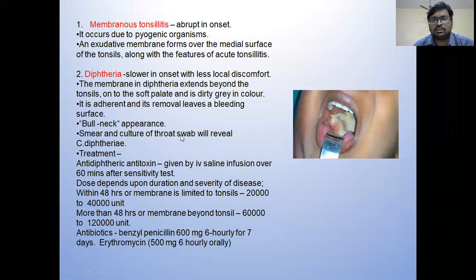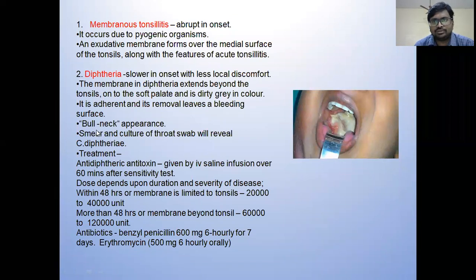Because nowadays this disease is rare because we are using DPT vaccination. So even this diphtheria can present with a membrane. This membrane can be present anywhere in the oral cavity or oropharynx, but sometimes it may also be seen on the tonsil. It is adherent over the tonsil. Whenever you try to remove this, characteristically it shows a bleeding surface.